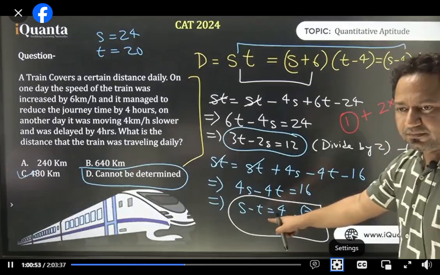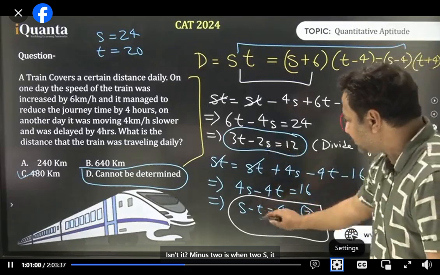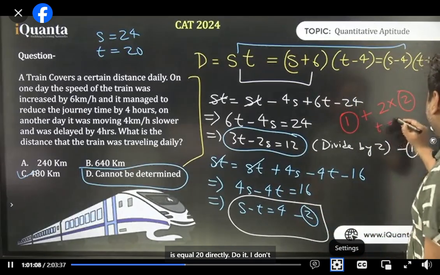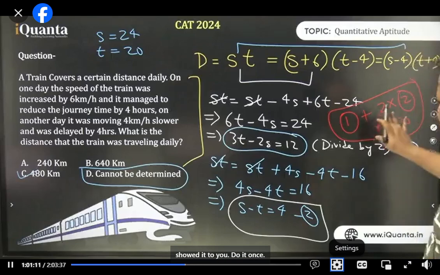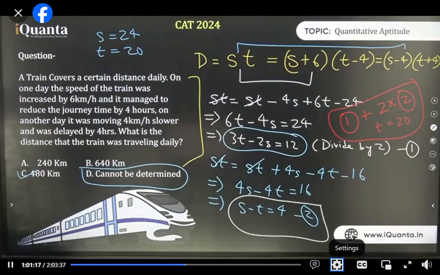Yes or no? Isn't it? Minus 2s with 2s, it gets cancelled. Okay? So I'll get t is equal to 20 directly. Do it. I don't have space here, that is why I just showed it to you. Do it once. इसको 2 से multiply करके ऐड कर दो. Speed will get cancelled. Surely that also can be done. निश्चित s minus t होगा. Solved, everyone? Seema and Yash, I think your query is resolved now.